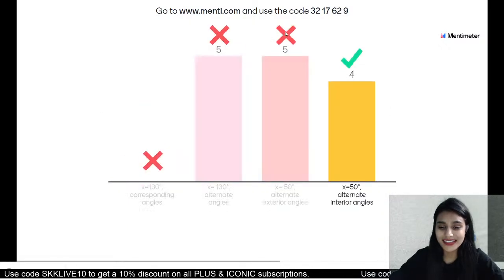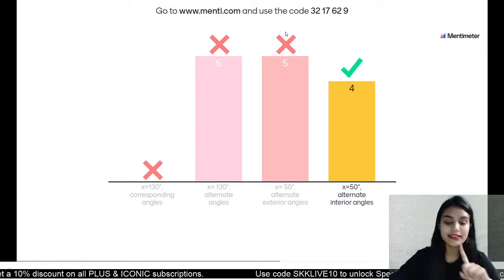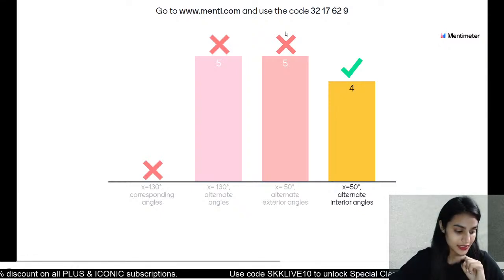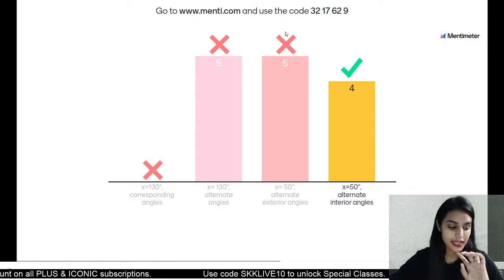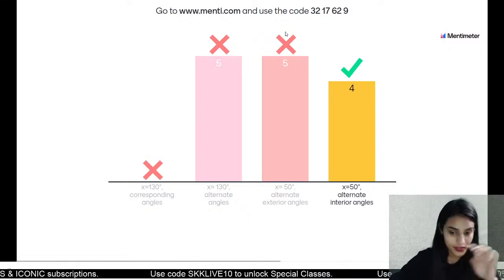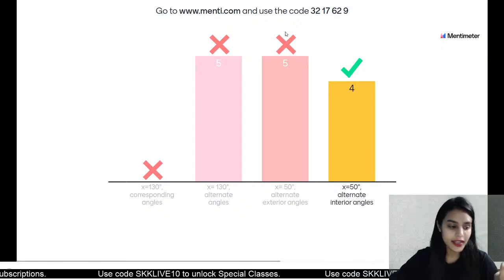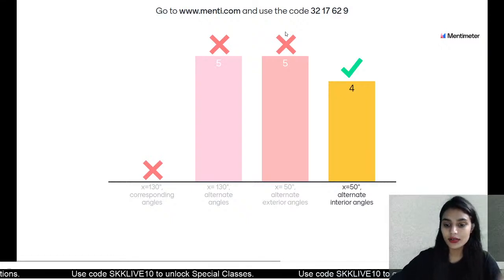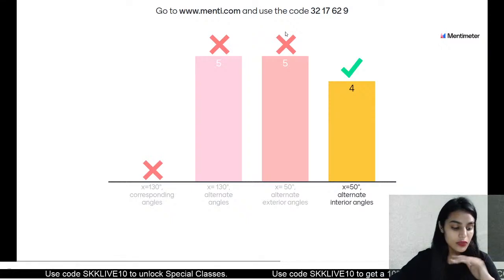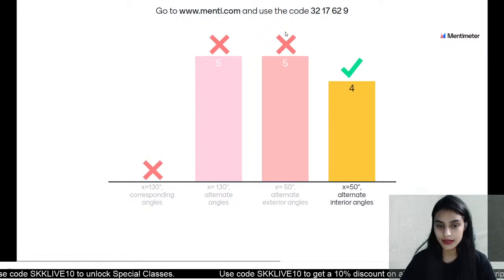And the right answer is by only 4 kids. How is that possible? Class, look. First of all, alternate angles are always equal. So it cannot be 130. So options A and B are cancelled. Now we are left with options C and D. So these are not exterior angles, kids. I told you what exterior angles are and what the interior ones are. Interior ones are between the lines. Exterior ones are outside the lines.